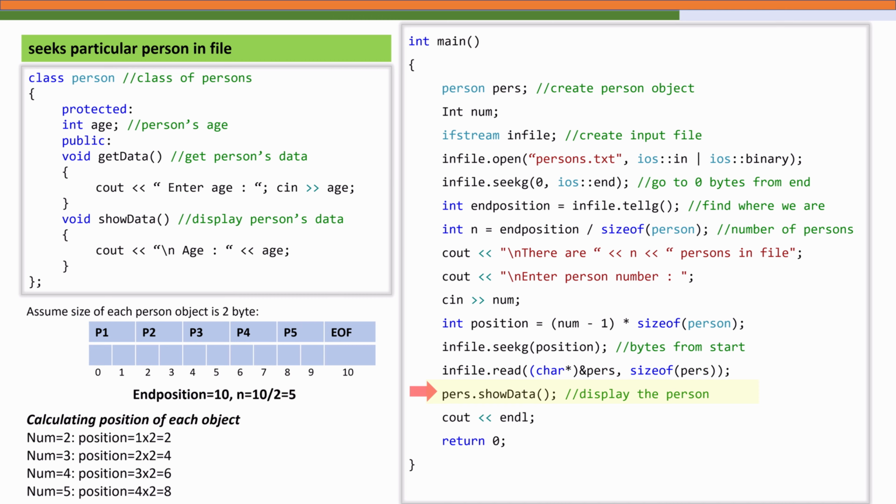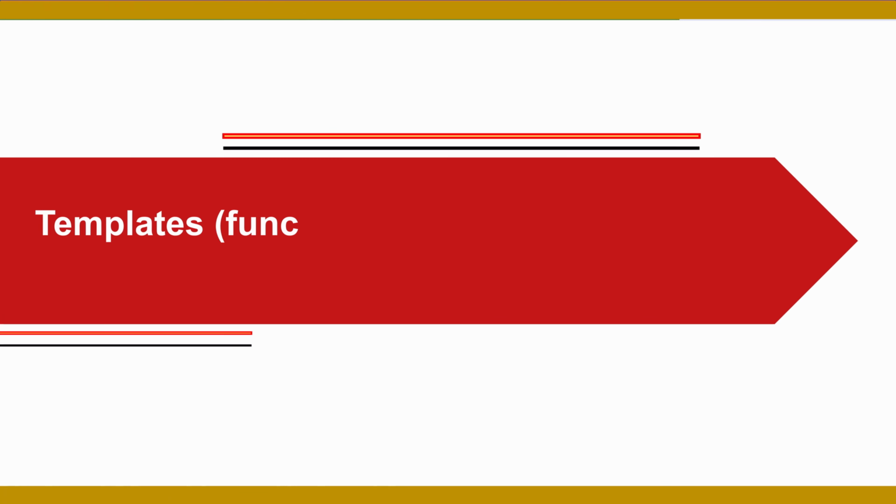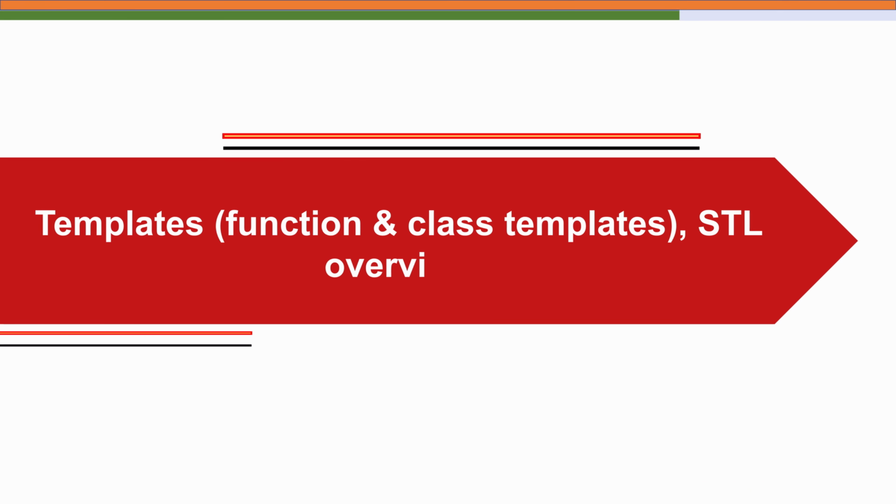So far we have explored how classes and inheritance help us model real world entities and how file handling allows us to store and retrieve data efficiently. But now we will move into a new dimension of flexibility and reusability, one that allows us to write generic programs that can work with any data type without rewriting the same logic again and again. This is where templates come in.